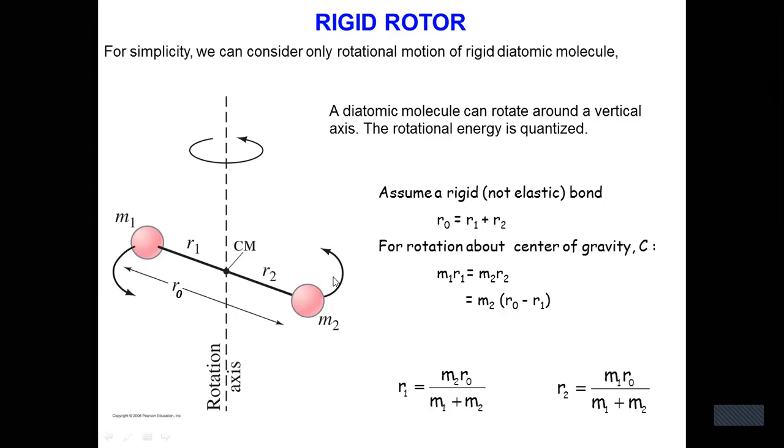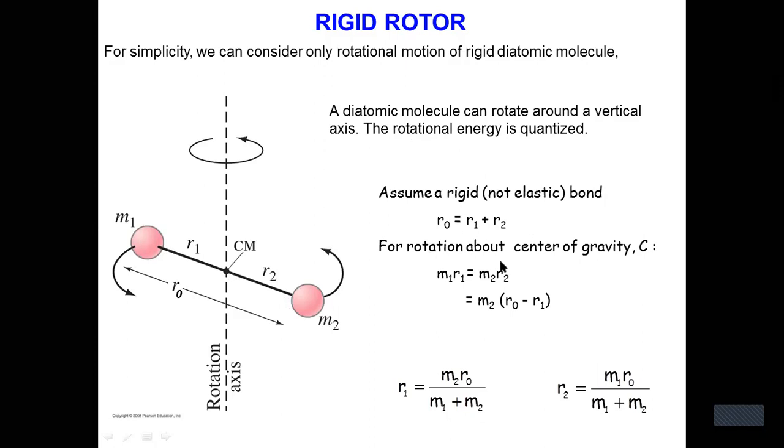Centrifugal force, okay. And for simplicity we can consider only the rotational motion of a diatomic molecule. A diatomic molecule can rotate around the vertical axis. The rotational energy is quantized. Assume a rigid, non-elastic bond. Here R0 means the distance between the two atoms, that is R1 from the center of gravity, and another part R2. So R0 equals R1 plus R2.